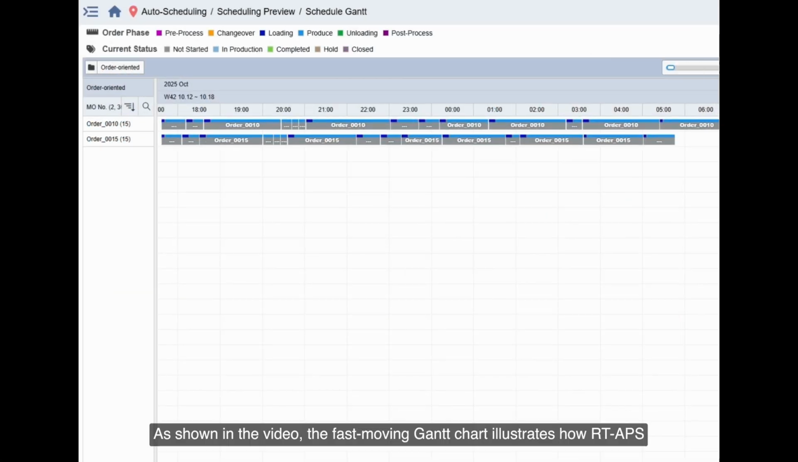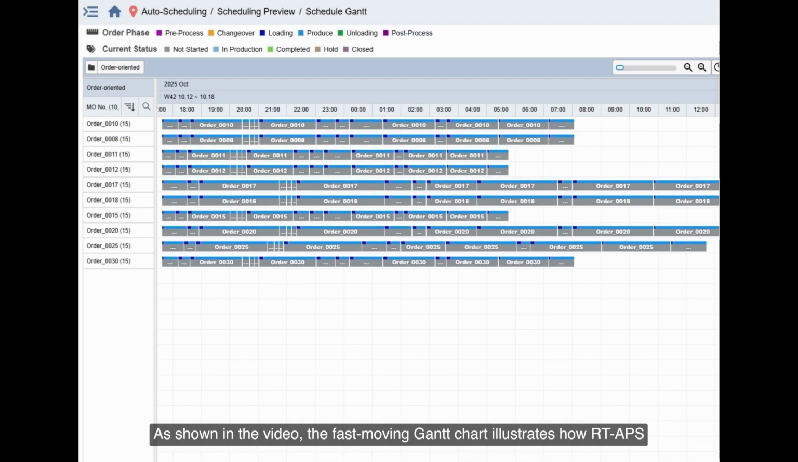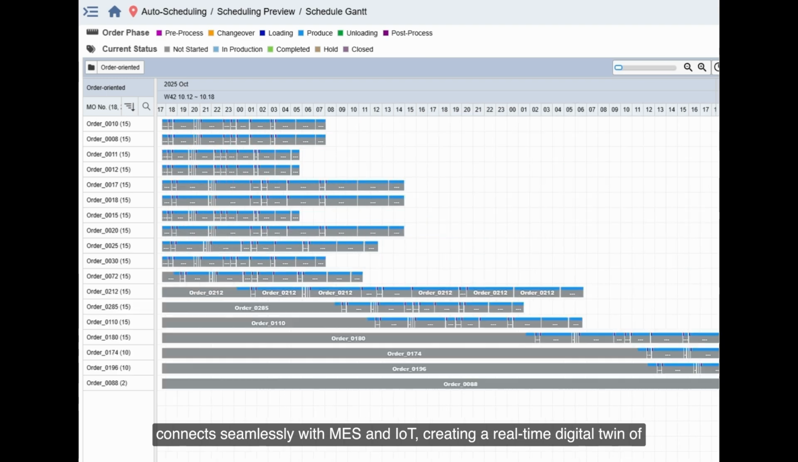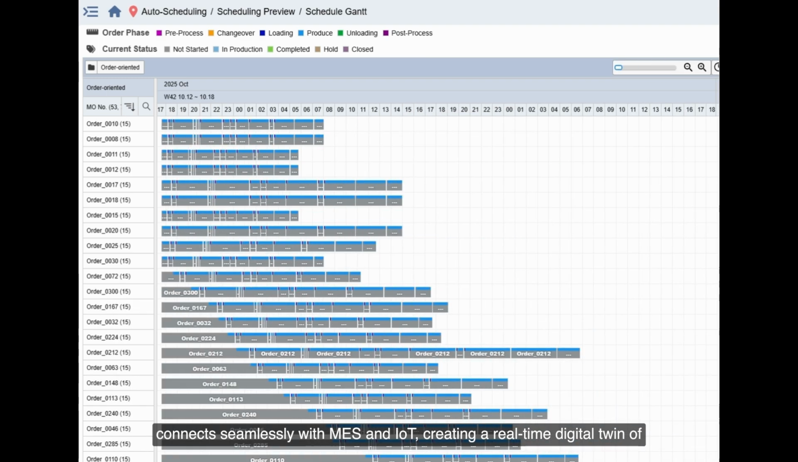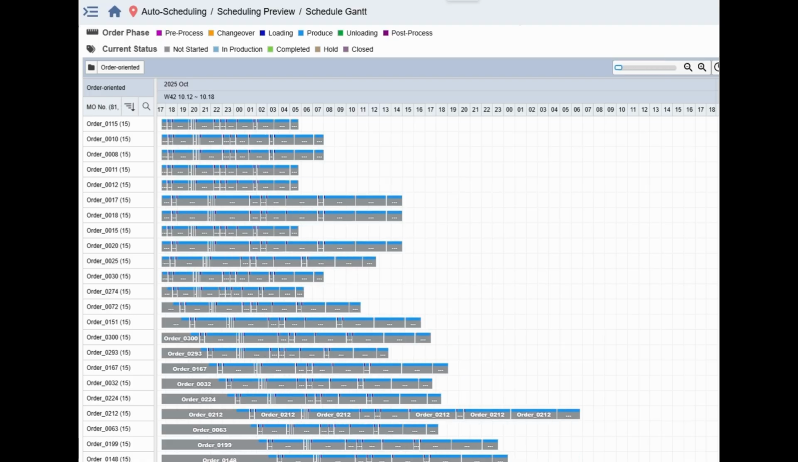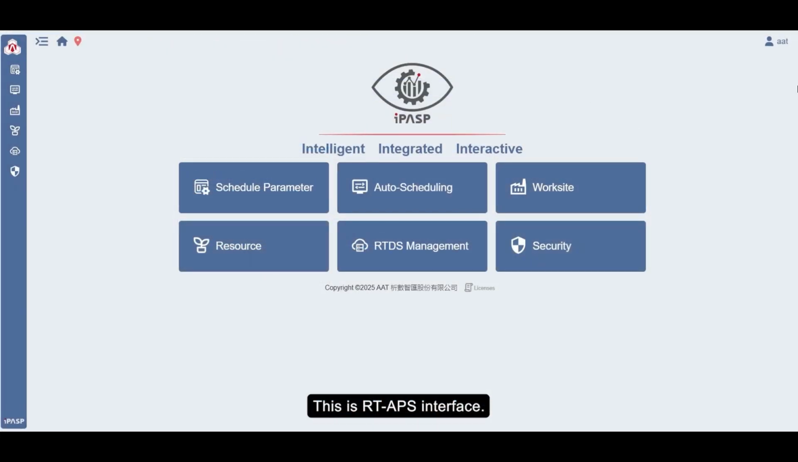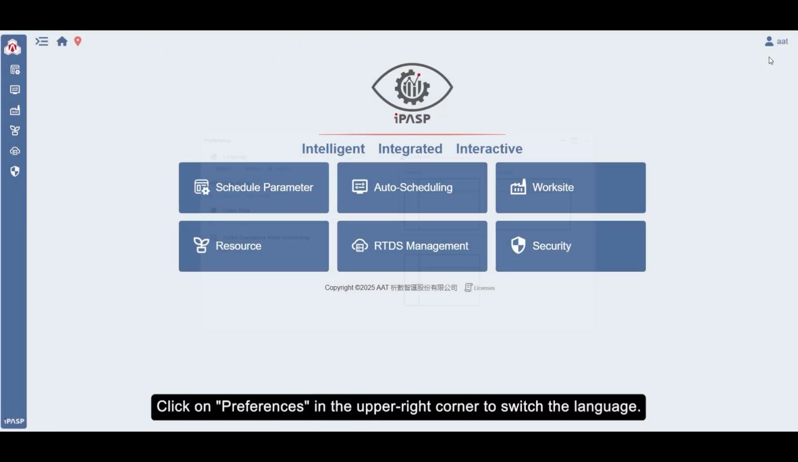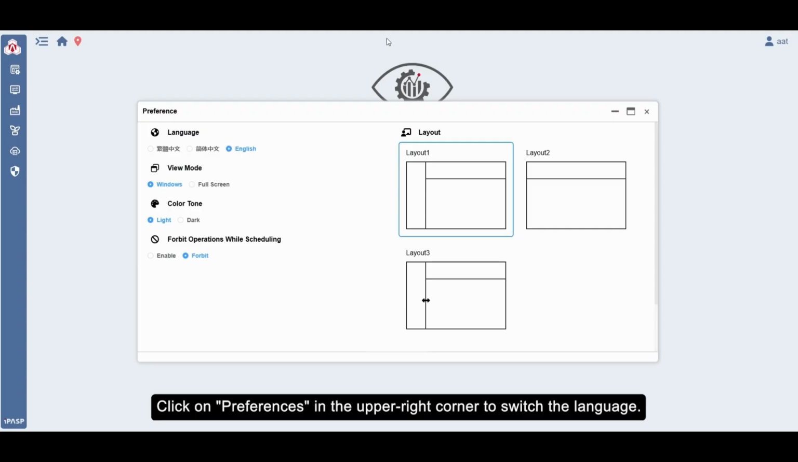As shown in the video, the fast-moving Gantt chart illustrates how RT-APS connects seamlessly with MES and IoT, creating a real-time digital twin of factory operations. This is the RT-APS interface. Click on Preferences in the upper right corner to switch the language.